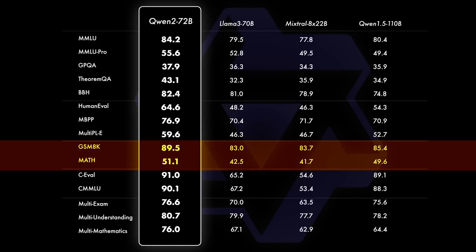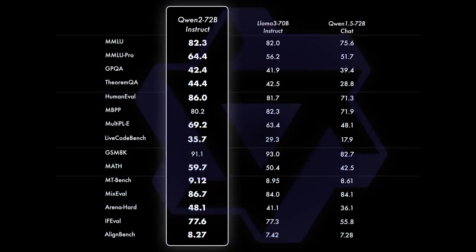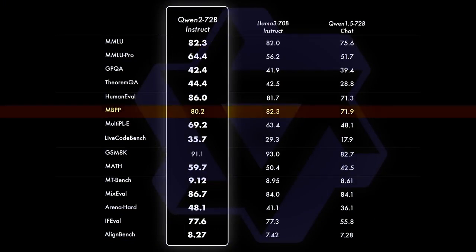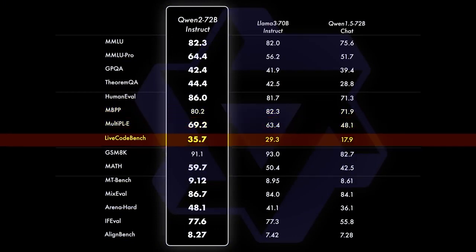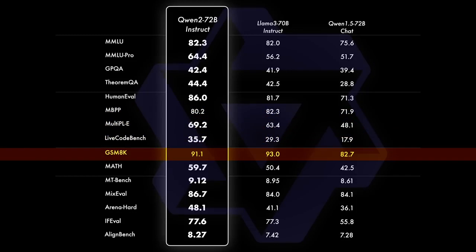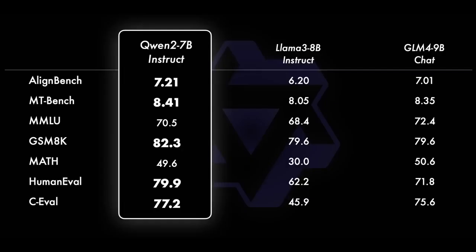The benchmarks are really interesting. In the Instruct variant, it also performs well, but lags a little in the MBPP and GSM8K benchmarks. So, the Instruct variant is slightly lacking, but it's still great. Now, let's look at the 7b model benchmarks, because that's what I'm most excited about.